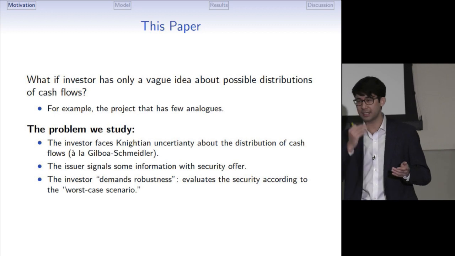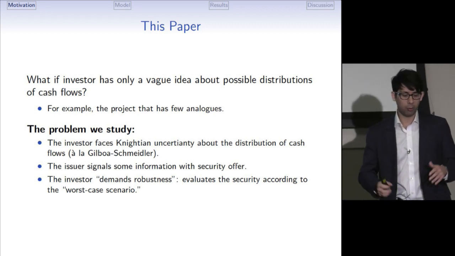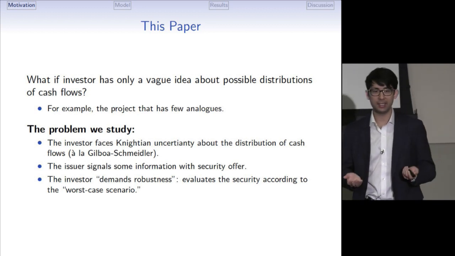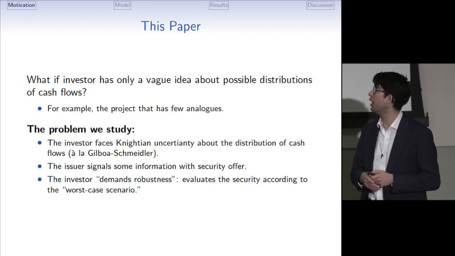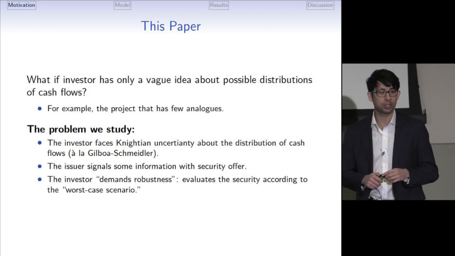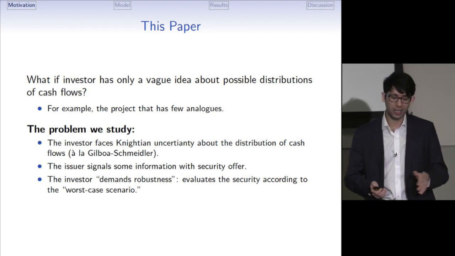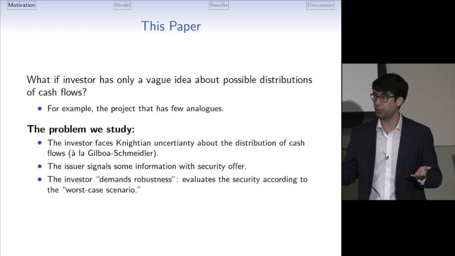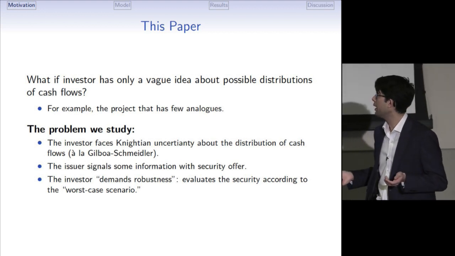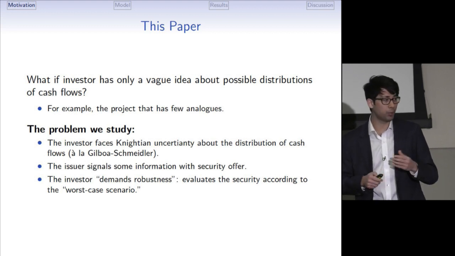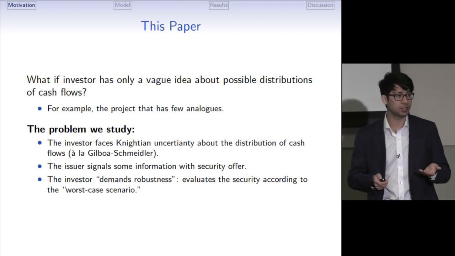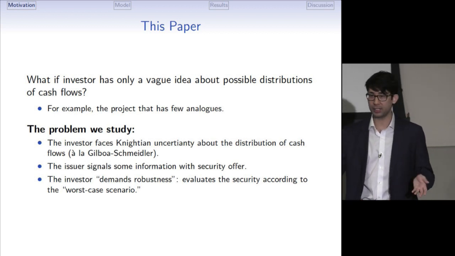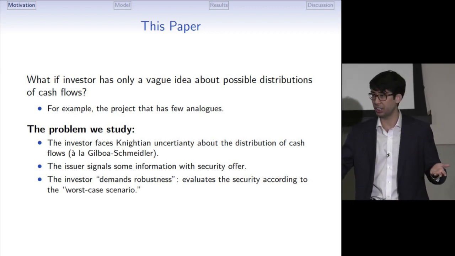So the question we ask in this paper is, we want to develop a theory of security design when the investor has only a vague idea about the possible distributions of cash flows. The example is, suppose you have a very young firm which has a new project which has very few comparable analogs. More formally, we study a problem where the investor faces Knightian uncertainty about possible distributions of cash flows. The issuer offers a security which serves as a signal.